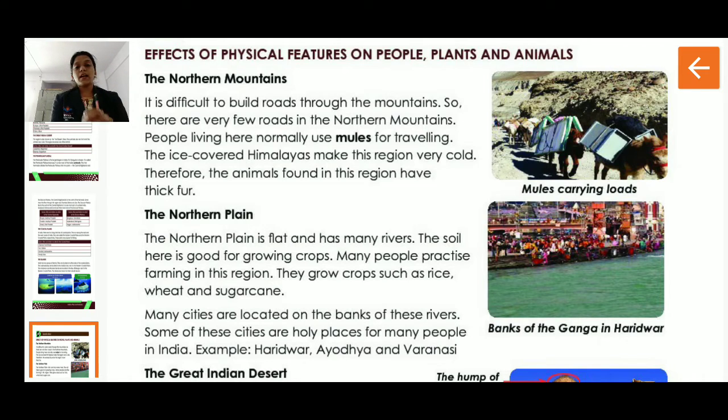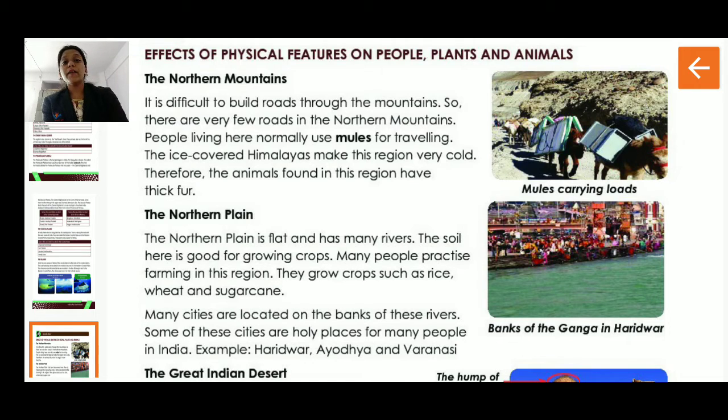So students, as we discussed in the earlier part, the region covered by the northern mountains has the Himalayan mountains, right? All the Himalayan mountains. तो वहाँ पे बहुत ज़्यादा बर्फ होता है, ice. Whole mountains are covered with ice. Therefore, the region is very cold. So how are the animals there? Yes, they have a thick cover, thick fur. Fur होता है ना उनके बॉडी के ऊपर, बहुत ज़्यादा मोटा होता है, so that they don't feel too cold.